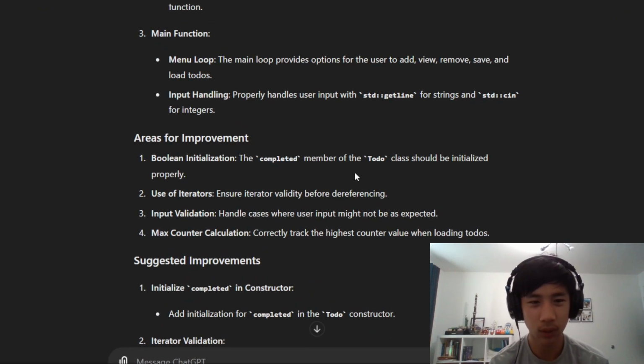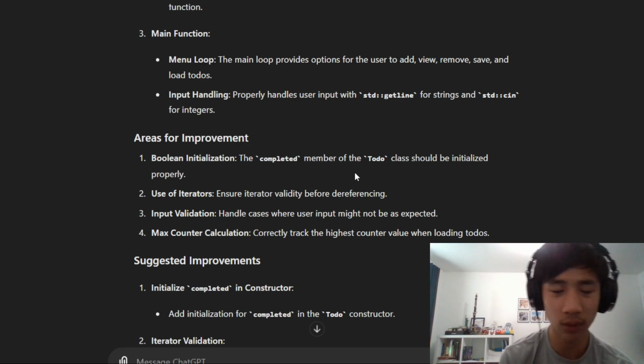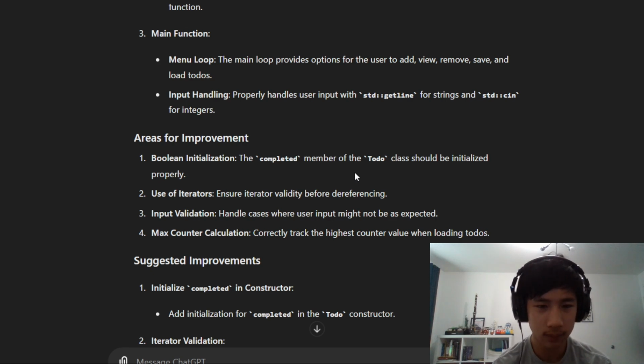For example, the completed member variable in the class should be initialized properly. Now, this is definitely my fault because I think at some point I wanted it so you can uncheck a to-do, but later I got rid of it altogether because I just thought you would just delete a to-do, making this whole completed thing actually useless. That's another reason why I did not even put it in the constructor.